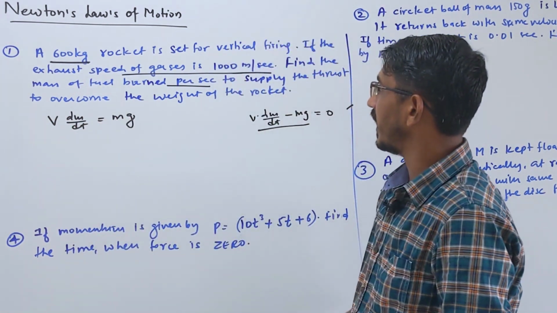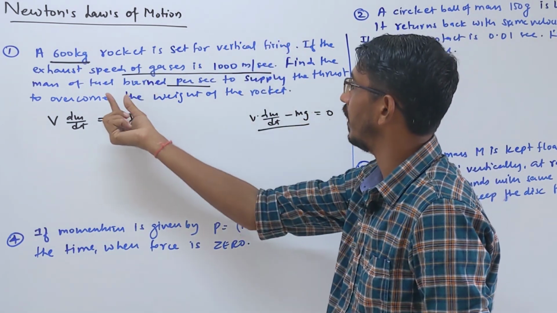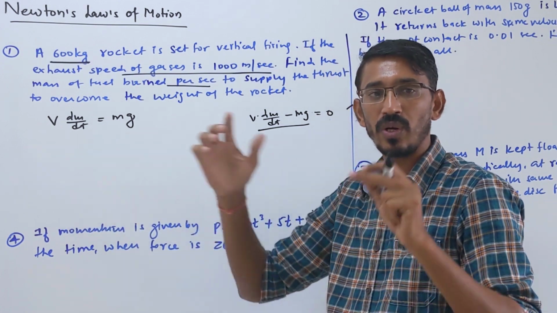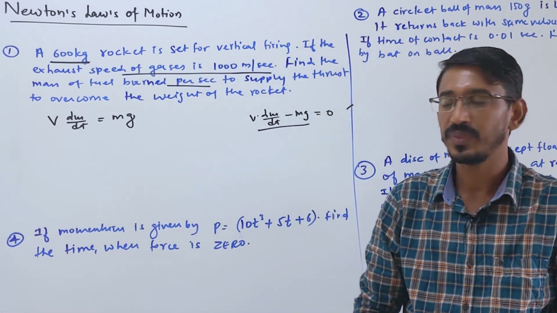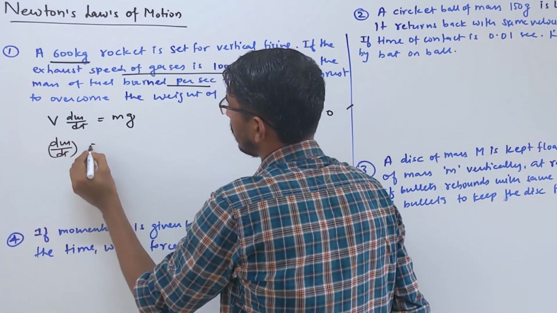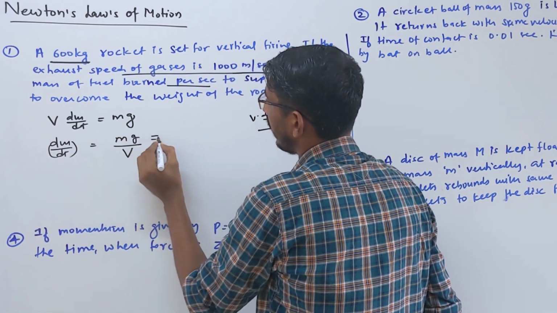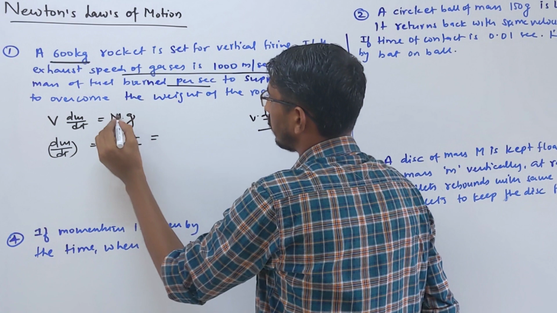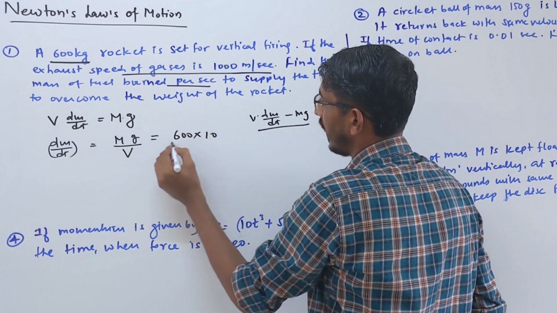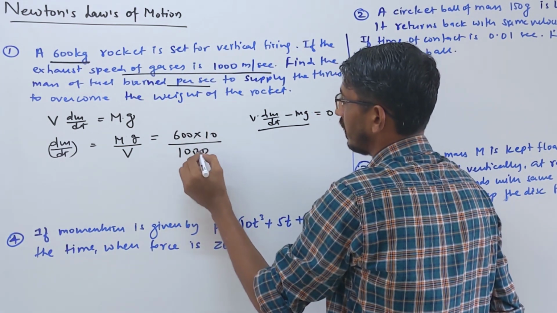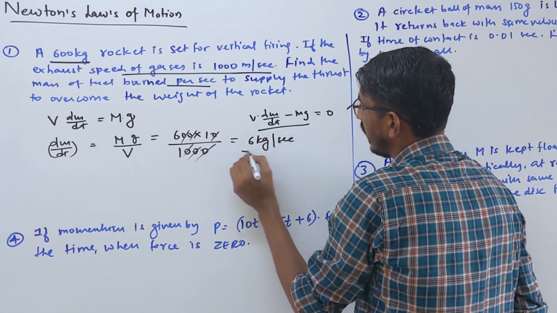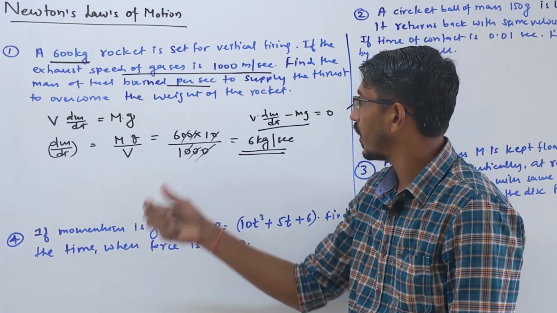In this question they are asking us to calculate the amount of fuel burning, the mass burning per second, which means dm by dt we have to calculate. As I told you, in a rocket the main mass is the fuel mass only. So dm by dt is equal to capital M g by V. The mass of the rocket is already given as 600, g we know is 10, and velocity is given as 1000. So 6 kg per second, that is the rate of fuel burn to overcome the weight of the rocket.